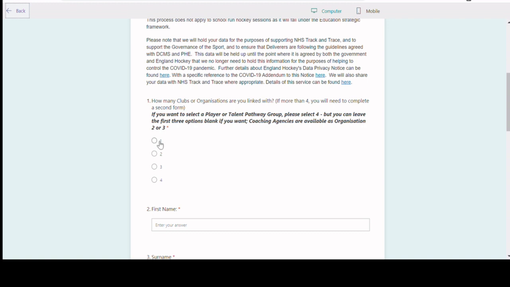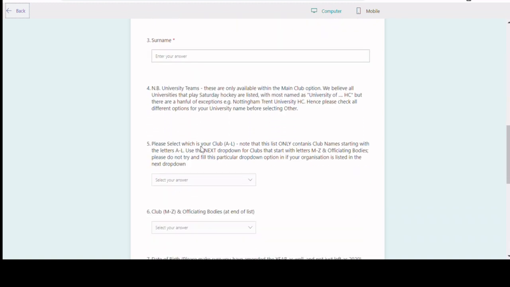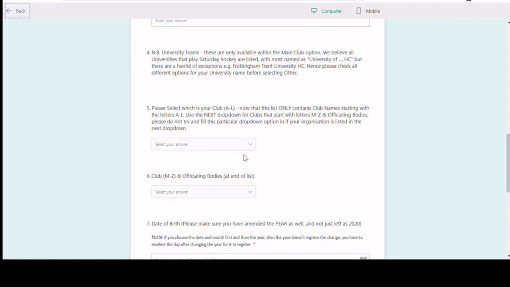That will then take you through to the options relating to the club, and the club names, because there's over 800 of them, are listed in 2 different drop-down boxes. The first drop-down box lists clubs, affiliated clubs that start with the letters A to L. The second box lists clubs whose names start M to Z, and also the officiating bodies such as MPUA, TAP, regional HUAs and county HUAs, but that list appears in alphabetical order at the end of the list. The clubs all appear in alphabetical order above that.